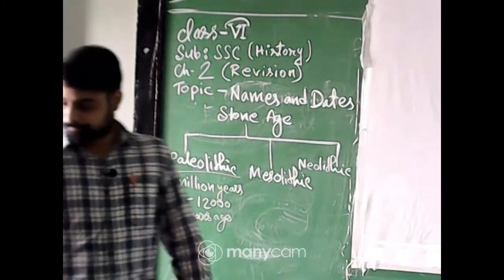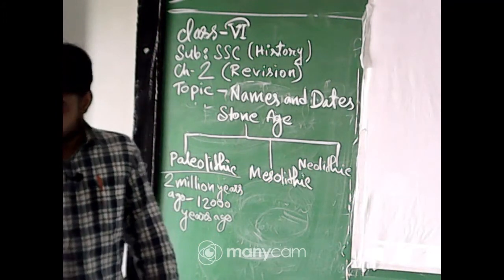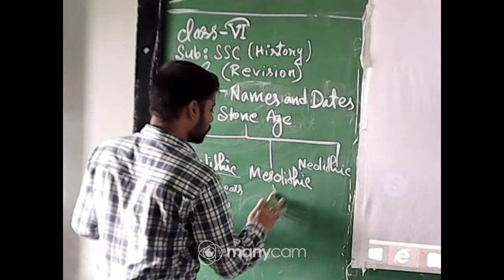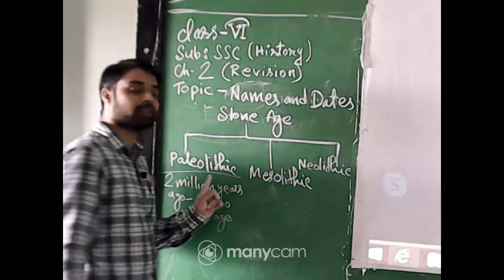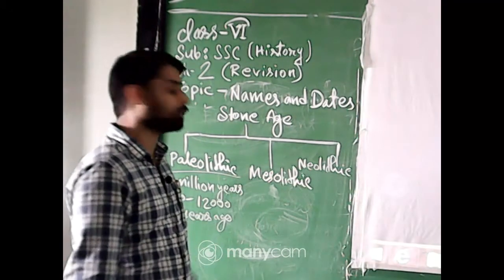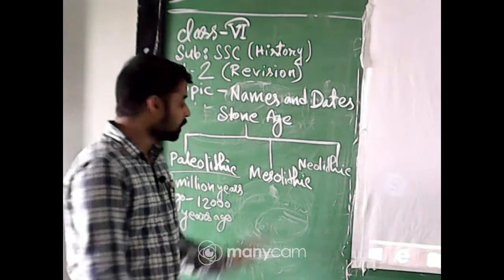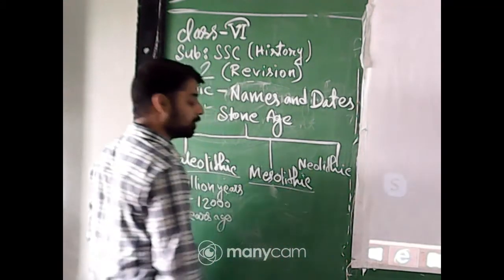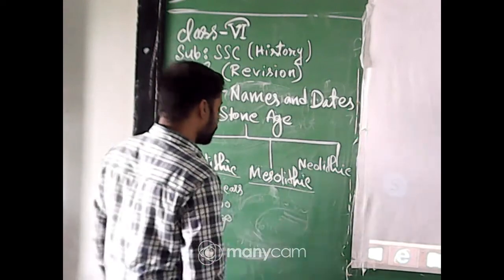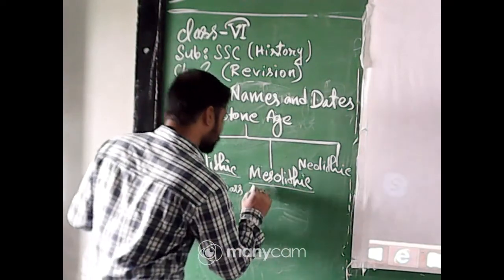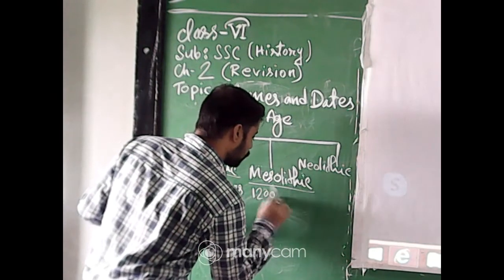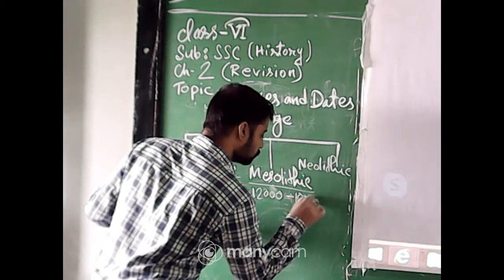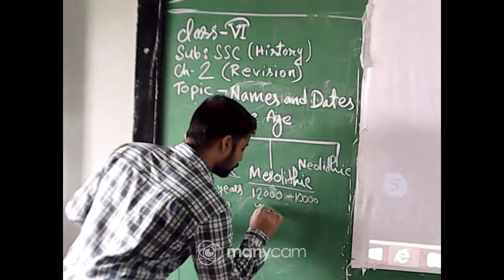Okay. Next one is Mesolithic. And a Paleolithic site, for example, is Bhimbetka. Bhimbetka is an example of a Paleolithic site. Next one, Mesolithic. In Mesolithic, meso means middle and lithos means stone. So, Mesolithic means middle stone age, and the time period is from 12,000 years ago up to 10,000 years ago.